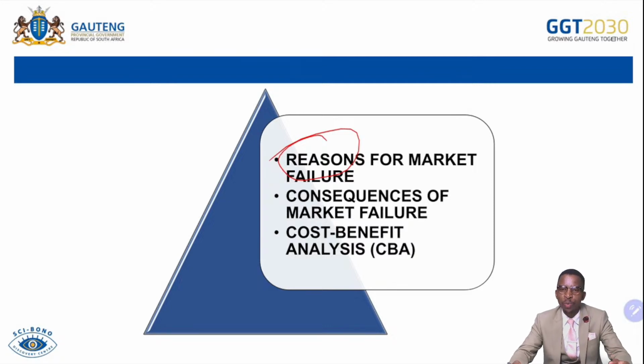Immobility of factors of production will emphasize the fact that factors of production are not easily mobile. Like labor cannot be made available in a short period of time. Like skilled labor is not always available. It takes about 4 years maximally for one to become skilled labor. So it cannot be supplied at the right quantity at the right time in the short term. So labor can also not be moved from one use to another. It is not easy to mobilize labor from one work to another in a short period of time, because people should also serve 3 months notice on the jobs that they are doing, so that they can relocate to the new jobs.